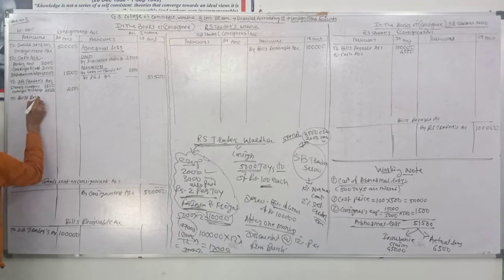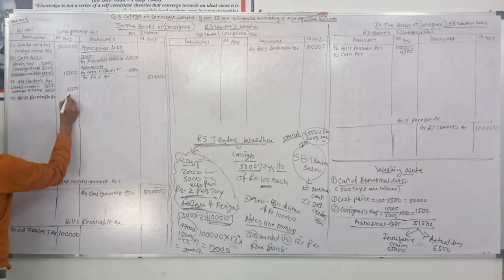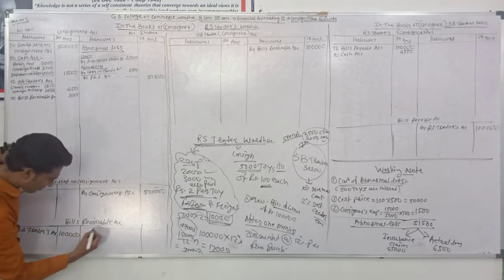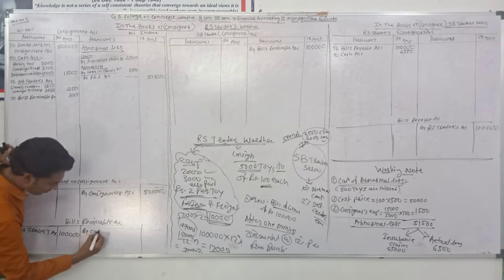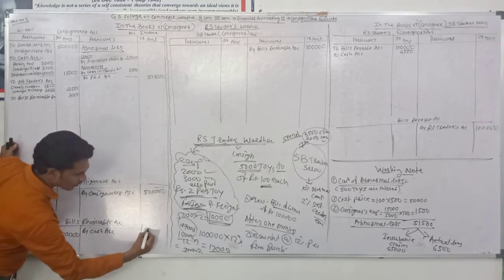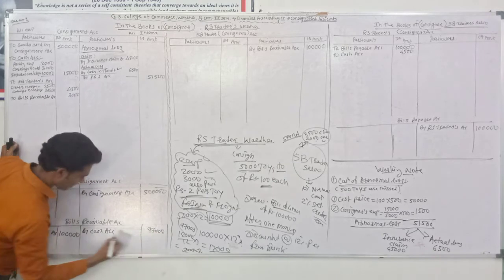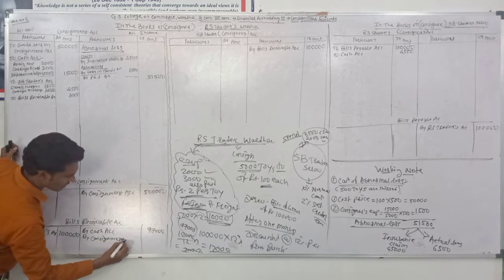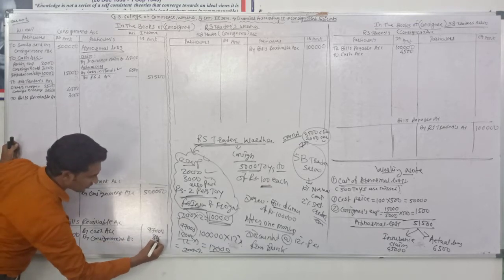Bills receivable account, rupees 3,000. This is the discount amount. Write at the credit side of bills receivable account by the name of cash account, rupees 97,000, and by consignment account, rupees 3,000.